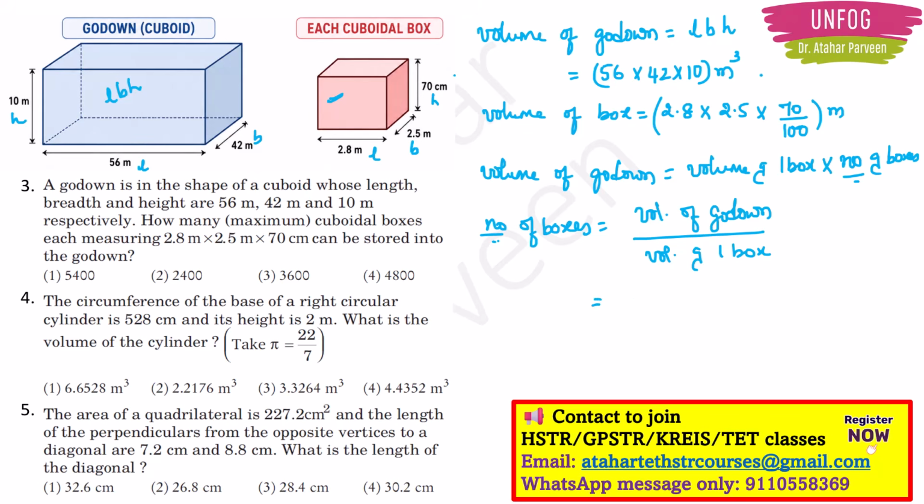So just now I will have to substitute. We have calculated the volume of godown, we have calculated the volume of a box. So I'll just write it here, 56 into 42 into 10 in the numerator. In the denominator, 2.8 into 2.5 into 70 by 100, right? That 100 I will send here. Again decimal points are there, so I want to remove the headache of the decimal points. So what I will do, I will write into 10 in the numerator, and I will remove the decimal point here.